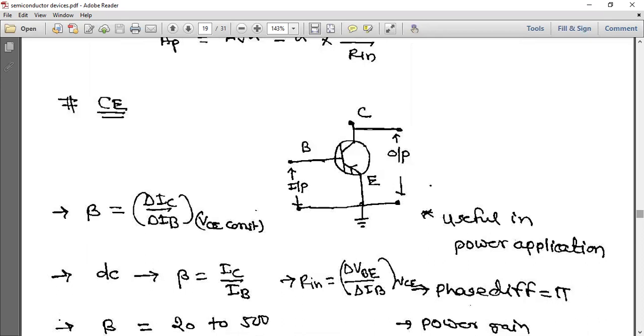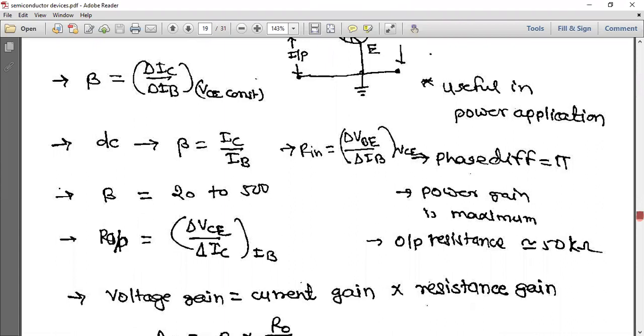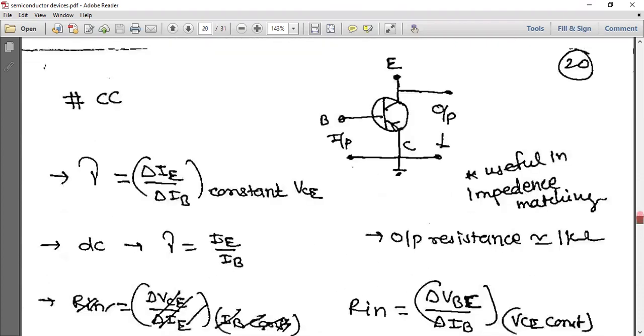Next one is the CE configuration. Here it is useful in power applications. The current amplification factor is beta, which is delta IC by delta IB. For DC it is just IC by IB. Beta value lies between 50 and 500. Phase difference is pi. Power gain is maximum. Output resistance is nearly 50 kilo ohm. Voltage gain and current gain are the same as the previous one.